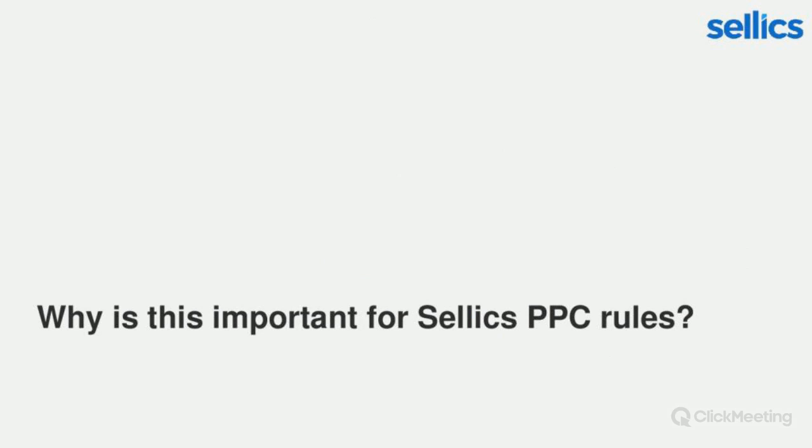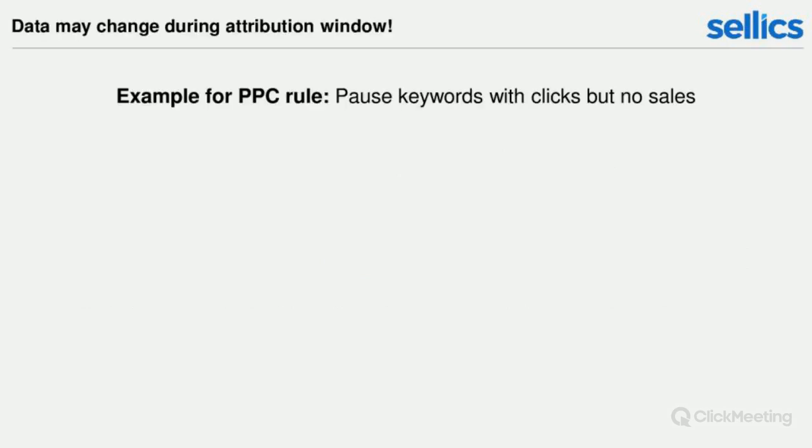So why is this important for Sellics PPC rules? Well, it is very important because the data is changing during the attribution window, and this may have an effect on the rules. So let me give you an example. Let's assume that we have a PPC rule that says we want to pause keywords with clicks but no sale, right? And so let's assume that we pause a keyword if it has 20 clicks but no sales.